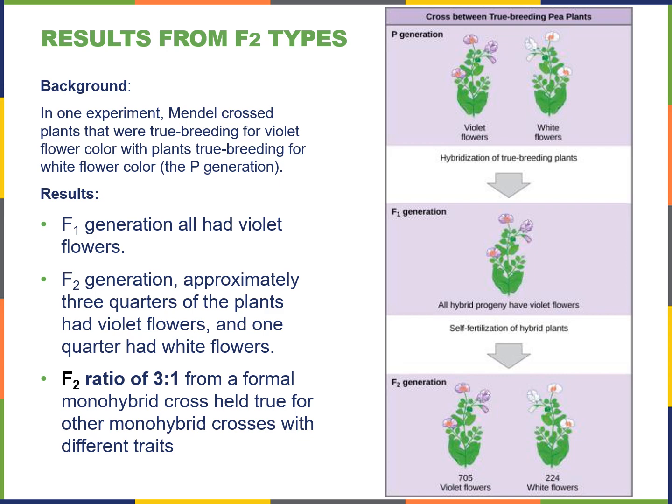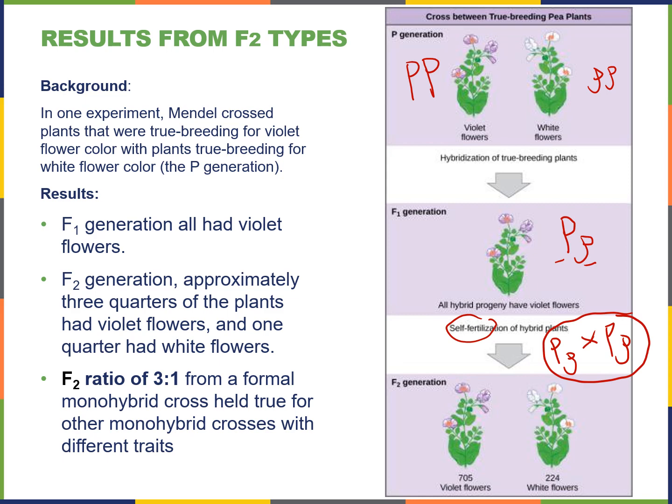This is the same experiment we just saw, but using a different kind of picture. We had purple plants, and these were true breeding, purple flowers. This one was the white flower true breeding plant, small p. They crossed these two, and they got an F1 generation that only had purple flowers. And these we saw that they were heterozygous, they were hybrids. Then they crossed these, so this was through self-fertilization. So this is a self-cross, big P, small p, crossed with another big P, small p. Remember, this is called a monohybrid cross.